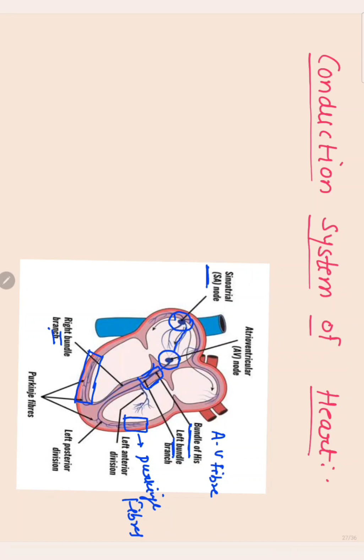From the AV node via the bundle of His, the impulse transmits to the left bundle branch and the right bundle branch, and from the left and right bundle branches the impulse comes to the Purkinje fibers, and that's how they command the ventricular walls to contract. Because of the contraction of the ventricles, the blood is pumped into the body and we get one heartbeat. So each SA node impulse gives rise to one heartbeat.